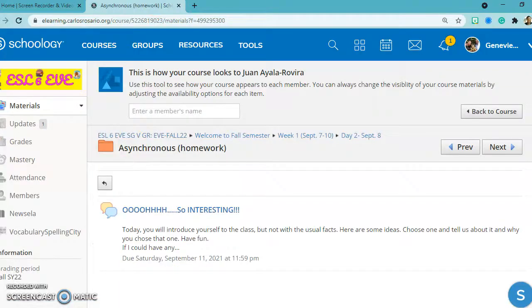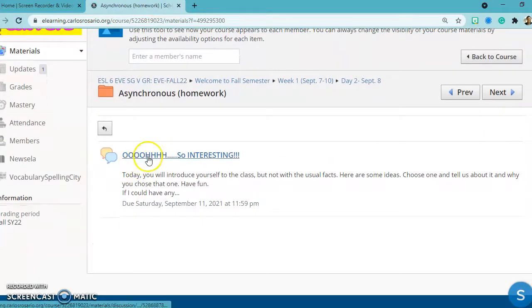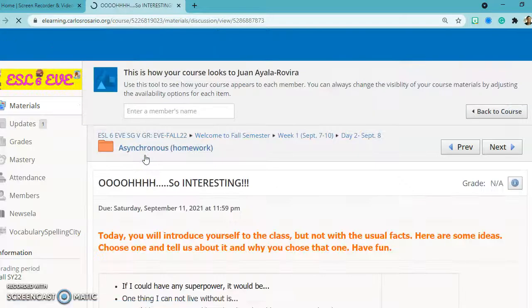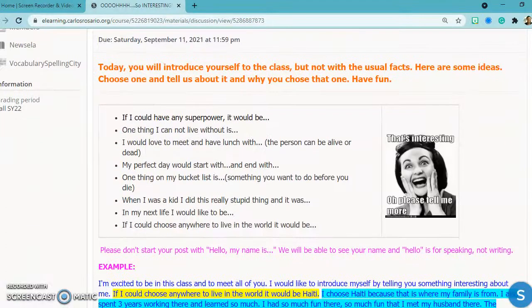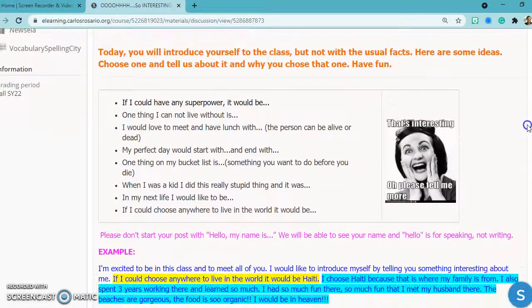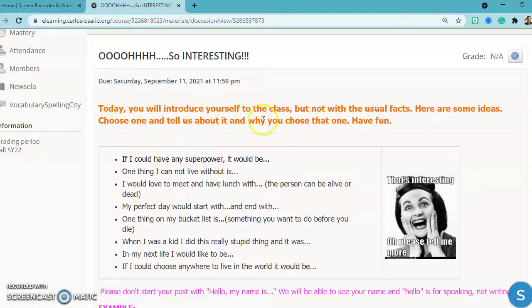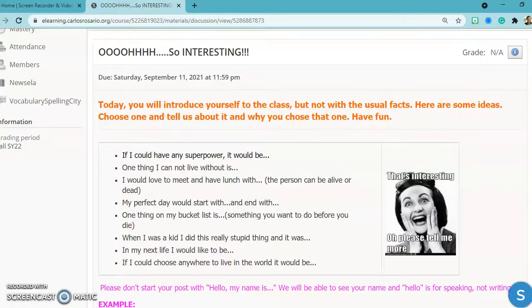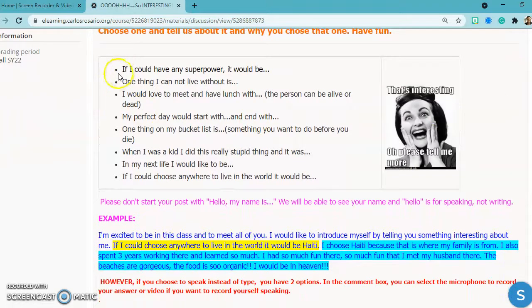Okay, and you have one homework assignment to do. Ooh, so interesting. Remember, always read all of the directions, everything, before you start typing. Okay? So, today you will introduce yourself to the class, but not with the usual facts. Here are some ideas. Choose one and tell us about it and why you chose that one. Have fun. So here you have 8 to choose from.